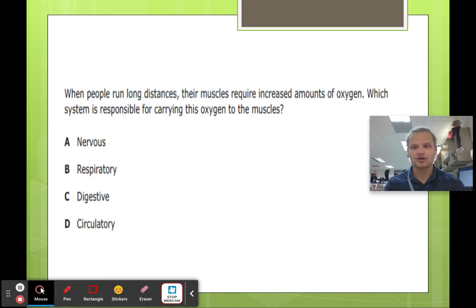So what carries oxygen? Your blood does. The more oxygen it carries, the more bright red it looks. So it's got to be D, the circulatory system, because it's all about transportation or carrying stuff.